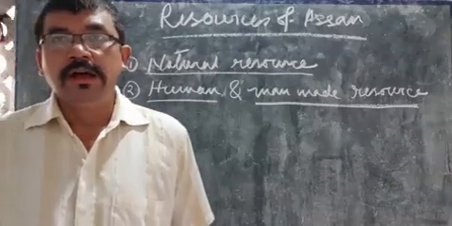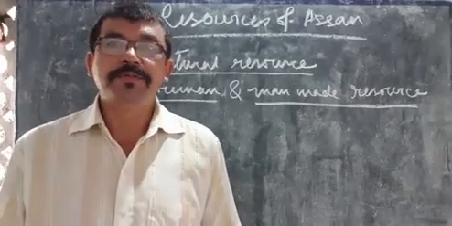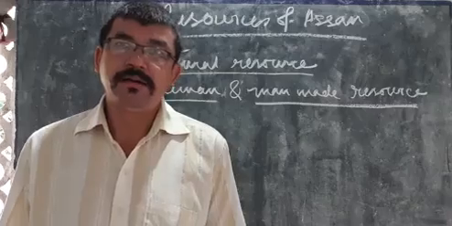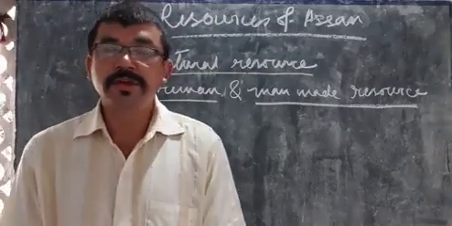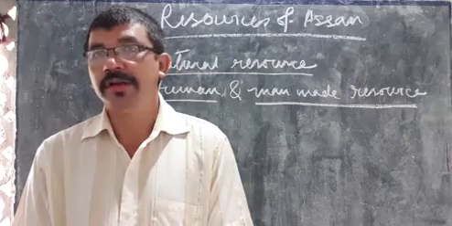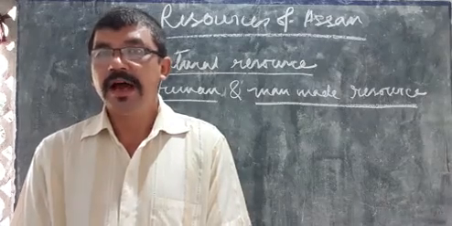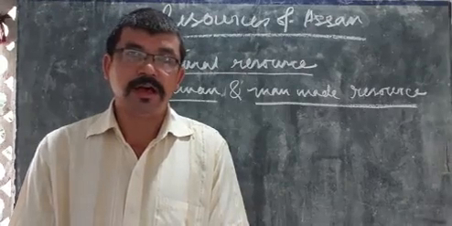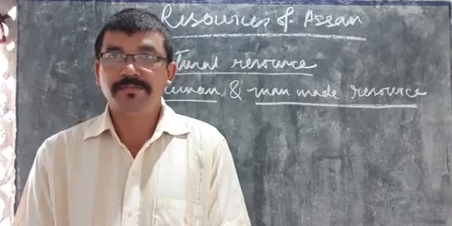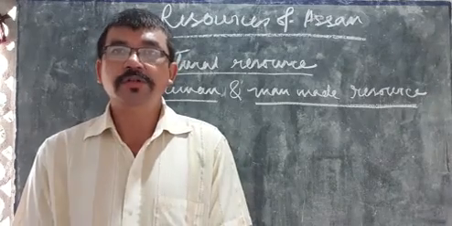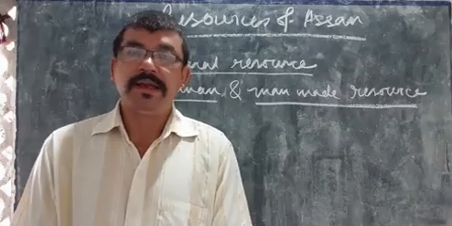Now, some other types of resources are found, such as renewable resource and non-renewable resource. You have already got it, so I will not discuss it here. Renewable resources we can renew again and again.